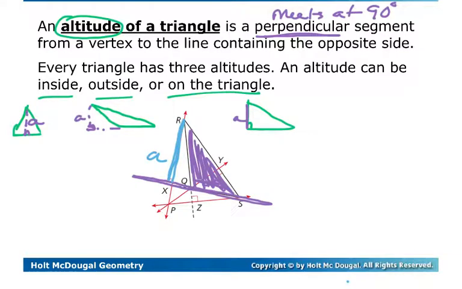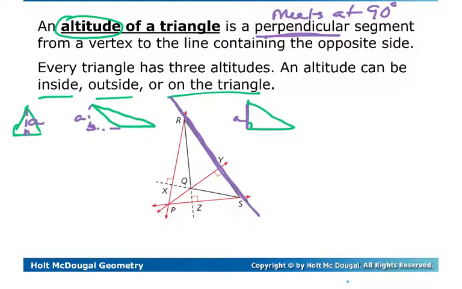The line that contains the altitude is this entire thing, because these would meet at 90 degrees. If you rotate and make it so that this is your base, you now have an altitude that's right here in the middle of the triangle, again meeting at 90 degrees.